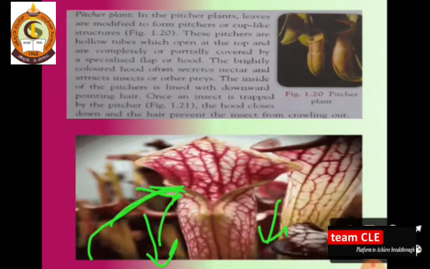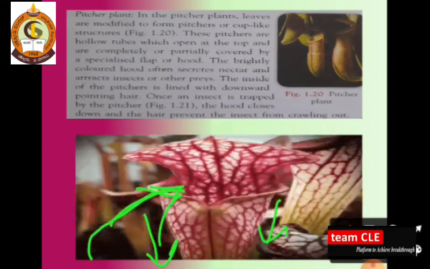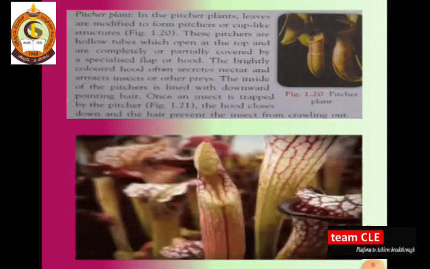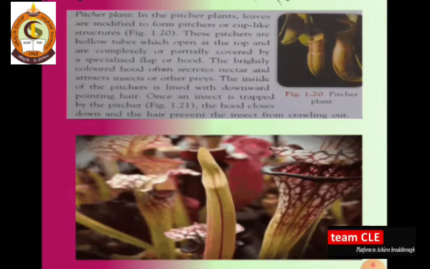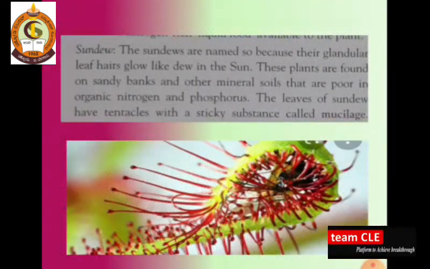So this is one of the famous examples of insectivorous plants. Dear students, I hope there is no confusion about the pitcher plants. Now let's discuss the new concept, that is the sundew plants.